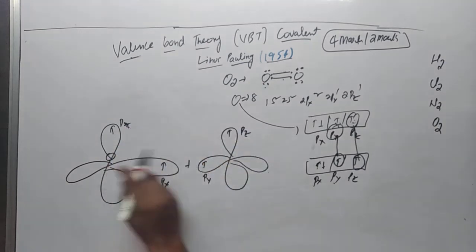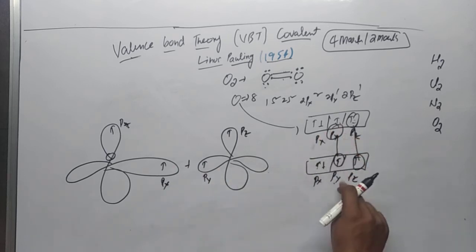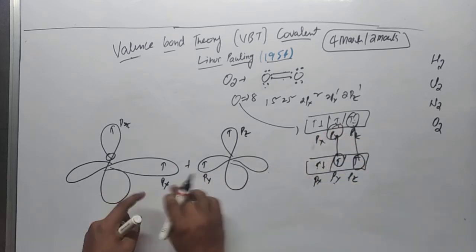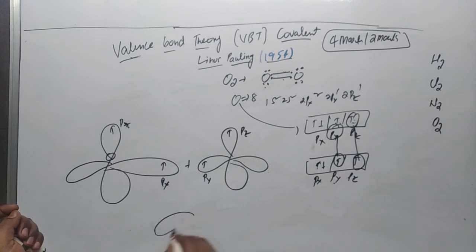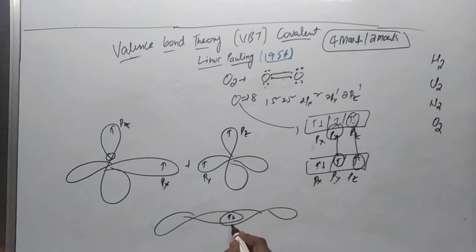Okay, so if I combine them, the py orbital of the first oxygen and the py orbital of the second oxygen will combine with end-to-end overlap. Now both orbitals get mixed, so we get a bond between py and py. A bond is always indicated with a hyphen or dash. Whenever they overlap end-to-end, we write sigma.